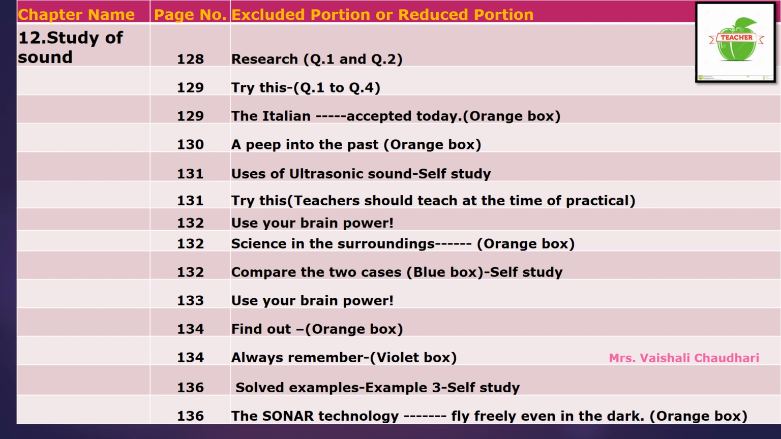Now on page number 136 only, at the bottom one small orange colored box is there, children. That box, from the words "the sonar technology" to the words "even in the dark," up to that, this orange colored box is omitted from your syllabus. So this is the reduction or excluded portion of chapter 12. Now we will see the excluded portion for chapter number 13.